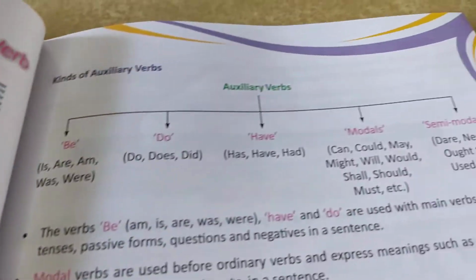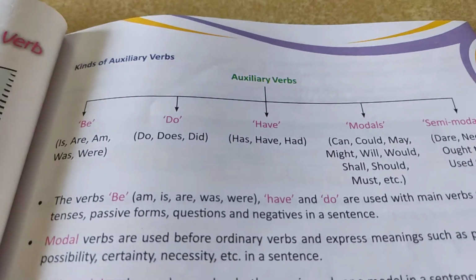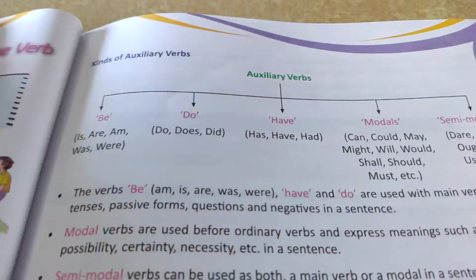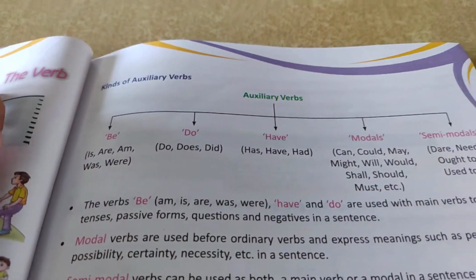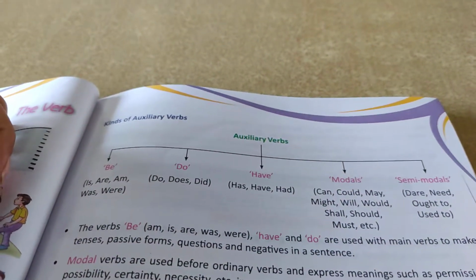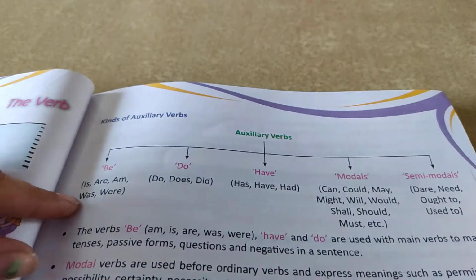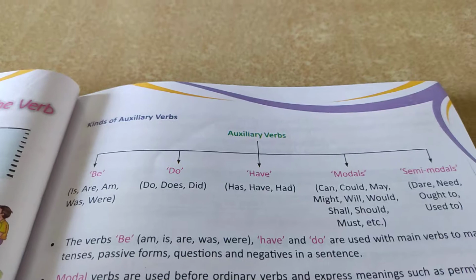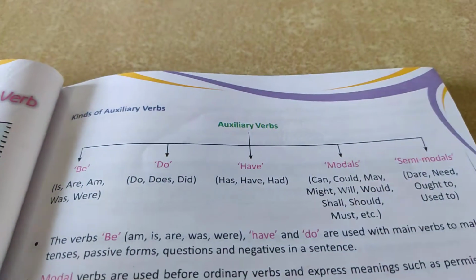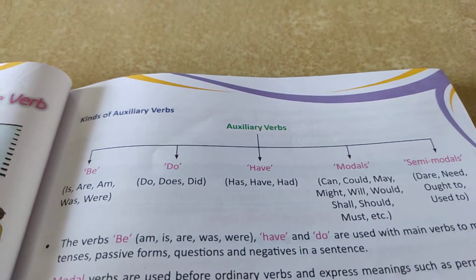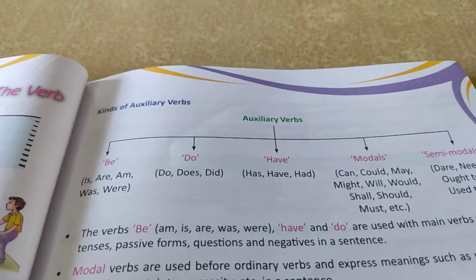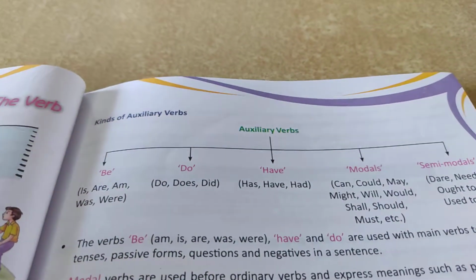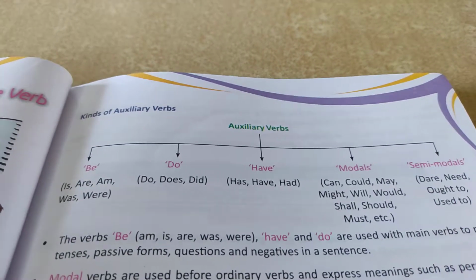So now the kinds of auxiliary verbs. Auxiliary verbs have many kinds, like be, do, have, modals and semi-modals. In the be form of the verb, am, are, was, were are in the be form. Do form: do, does and did. Have form: has, have and had. Modals: can, could, may, might, would, shall, should, all these are the modals.